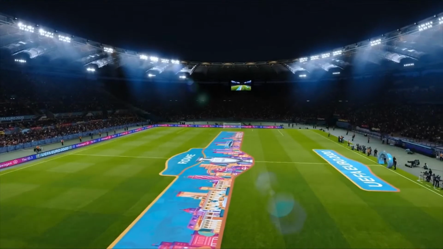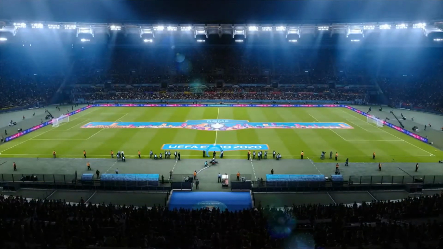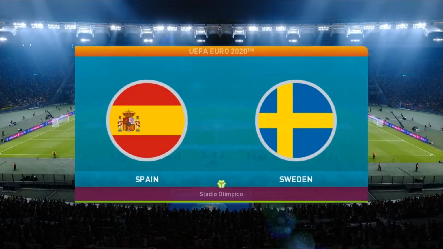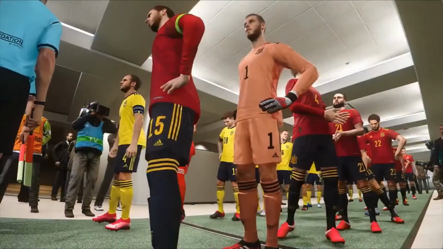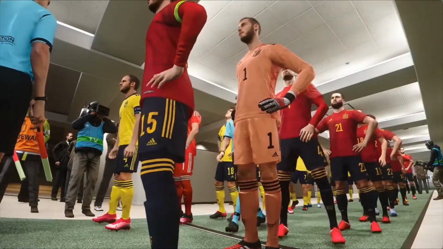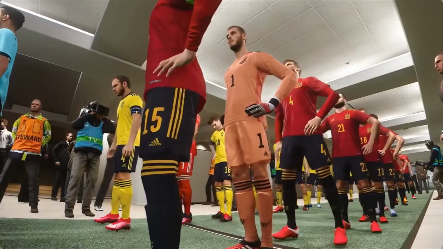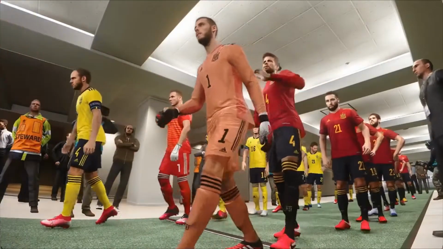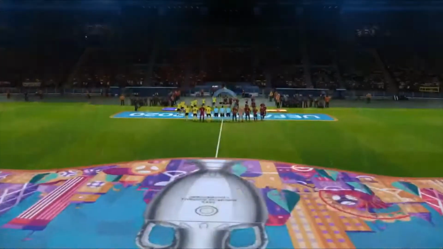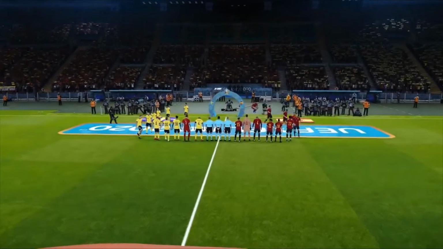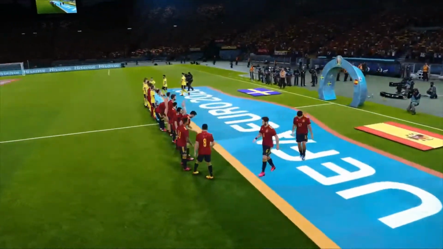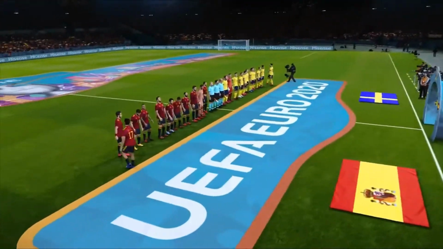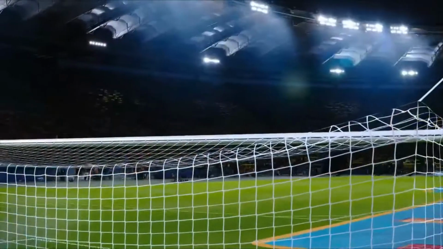Well, welcome along to Rome for the beginning of Group E. Spain and Sweden are kicking off this group in style. Two of the bigger teams, well, I wouldn't say bigger teams, of course. We've got Spain, who are the giants of the group, and very free middle section teams, I'd say. Of course, we have Sweden, Poland and Bosnia, who will all be contesting, no doubt, for that second place spot.